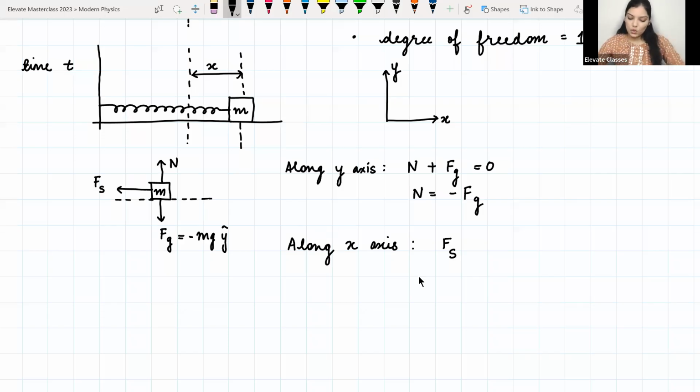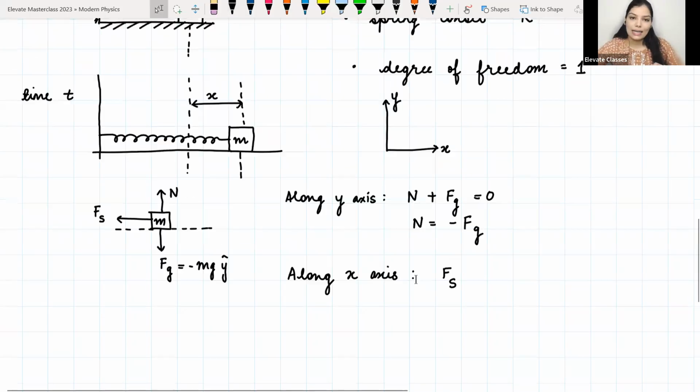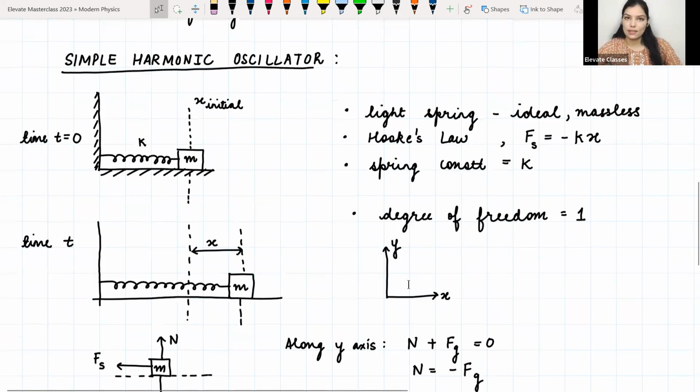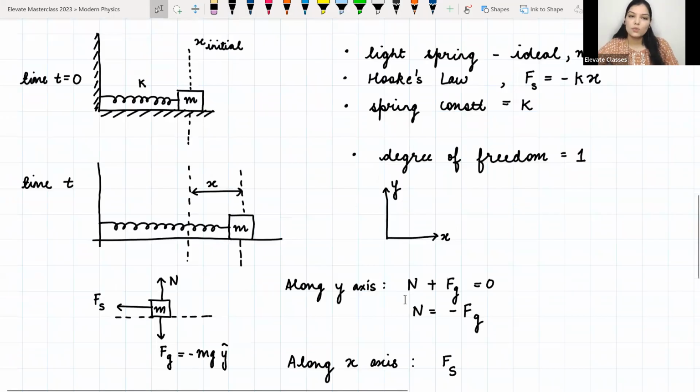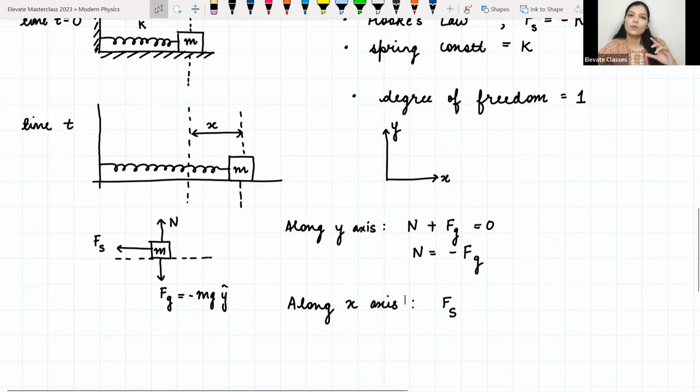Okay. So also one thing, why is this called a simple harmonic oscillator? Did I tell you that? Harmonic oscillator would be any system which is undergoing some sinusoidal oscillatory motion. But why is it called a simple harmonic motion? Why is it simple? Because here we would have only one net force, which is due to the restoring force.